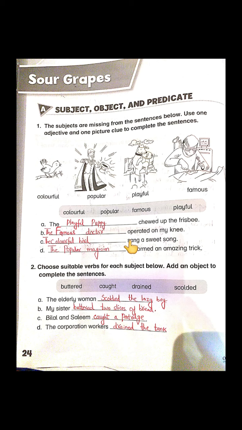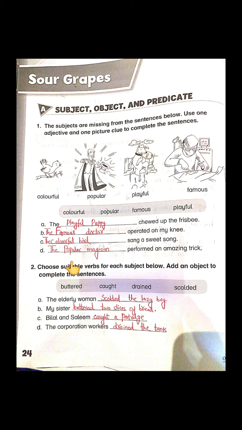The last one which is left is: Dash performed an amazing trick. The last picture is about some magician, right? And he is popular as well. So we will say: the popular magician performed an amazing trick. Did you understand the activity? What did we do here? We added subjects along with the given adjectives, right?